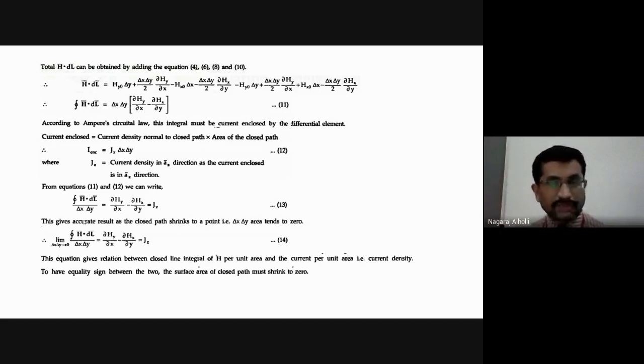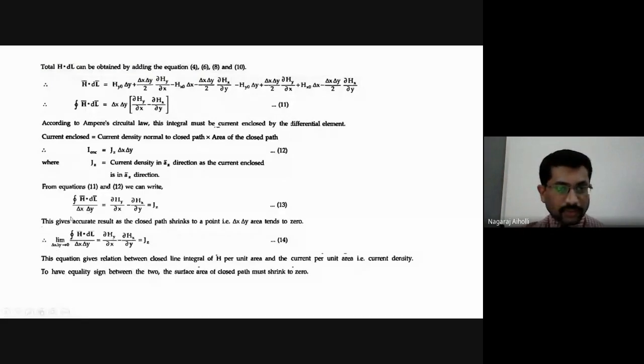Here, in electromagnetics, we are applying the Ampere circuital law, and we are finding, for an area that shrinks to 0, what the equation for the magnetic field intensity will be. This gives an accurate, exact result as the area delta x delta y tends to 0. Therefore, we have to apply the limit as delta x delta y tends to 0.